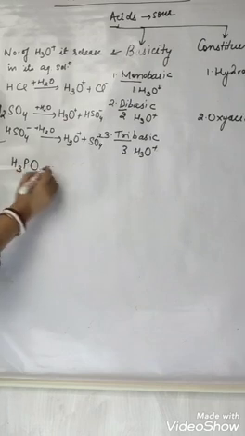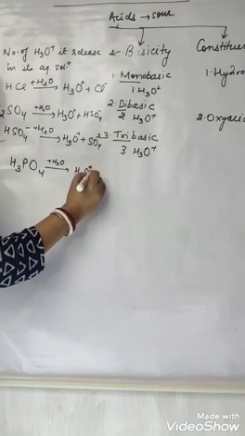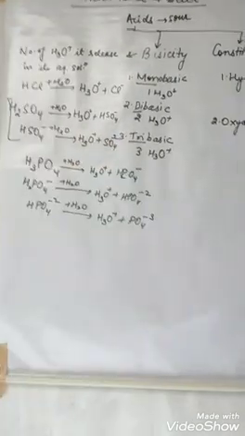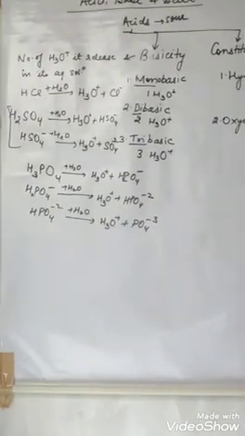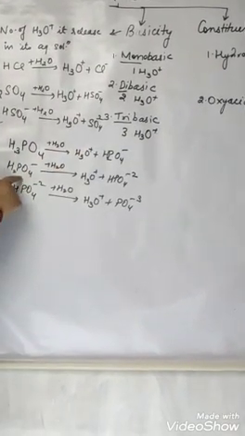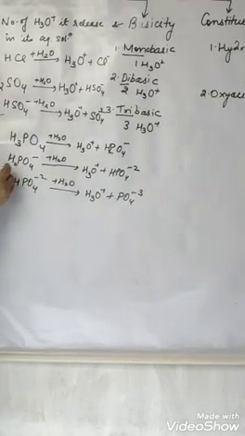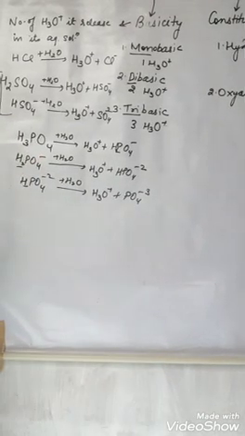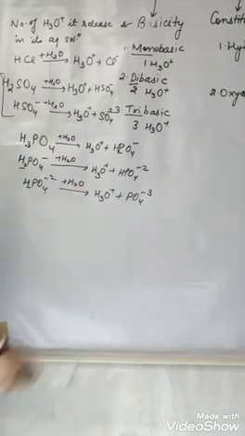That is tribasic. When this H3PO4, that is phosphoric acid, is dissolved in water, first it releases one hydronium ion, then H2PO4- ion, then again it releases one more hydronium ion, then again one more hydronium ion. Means as long as it has hydrogen, it will release hydronium ion. So overall how many hydronium ions is it releasing? 3. So it is a tribasic acid.